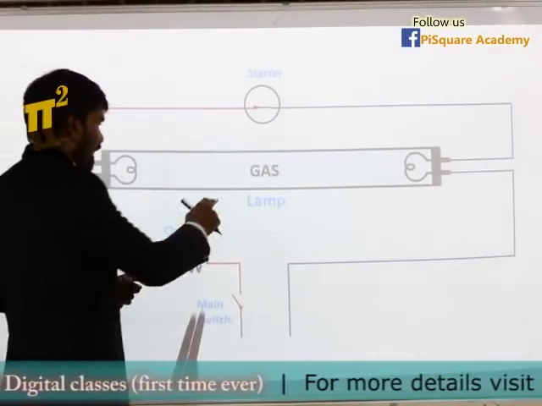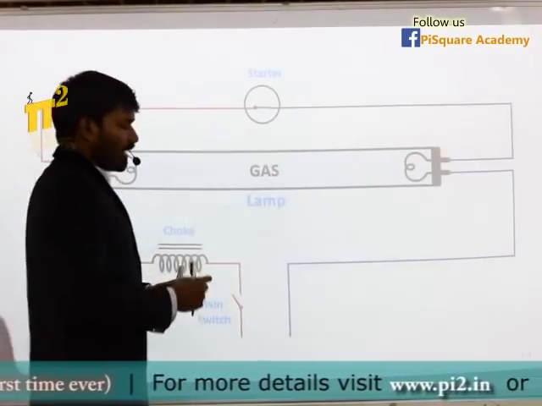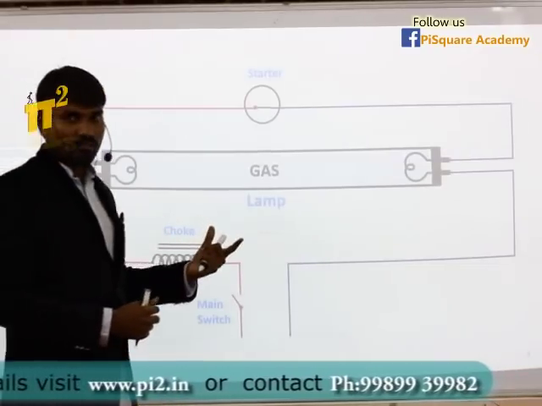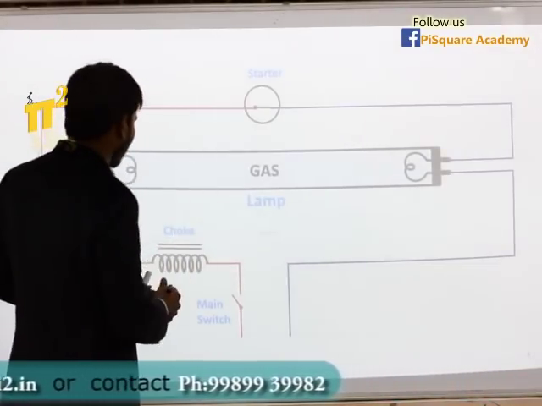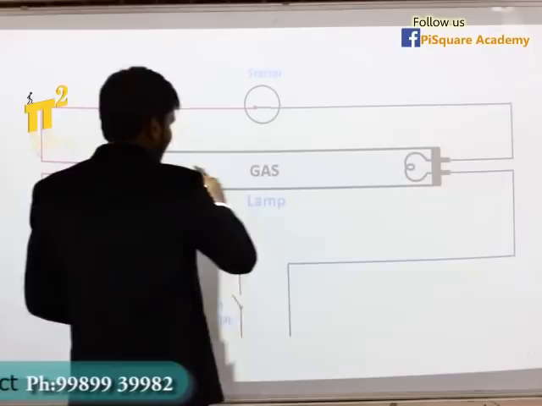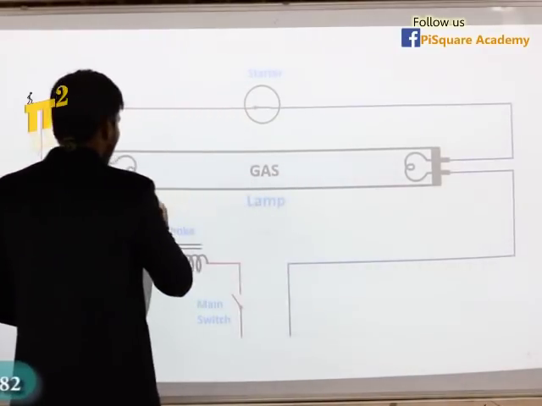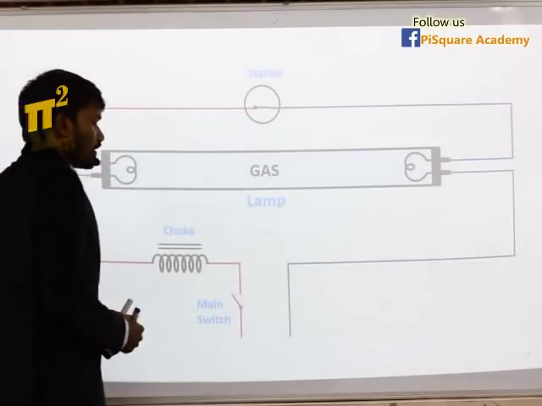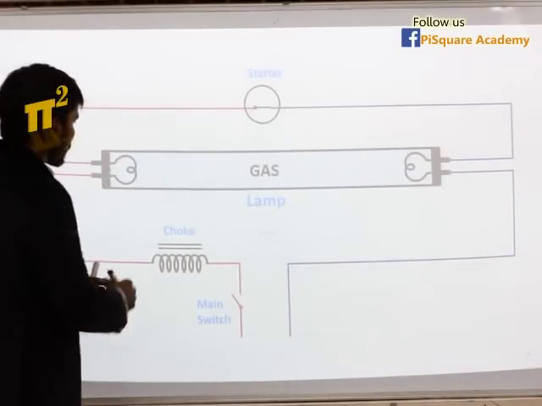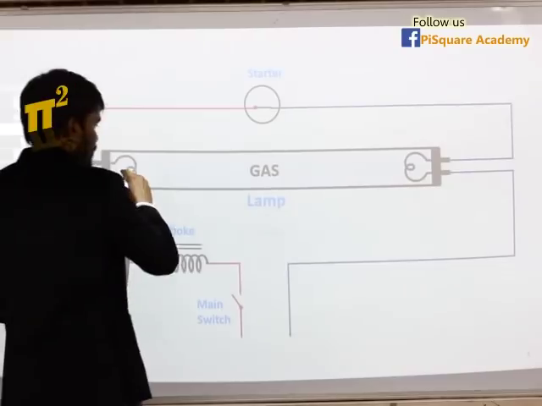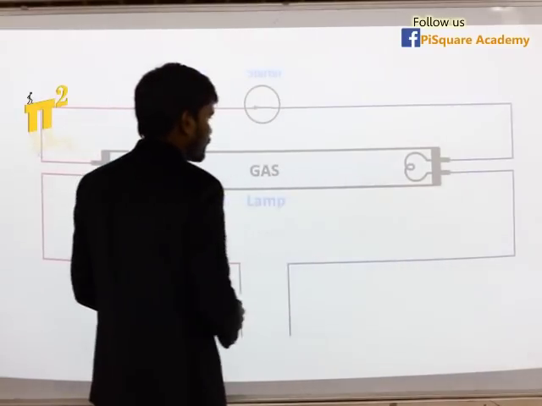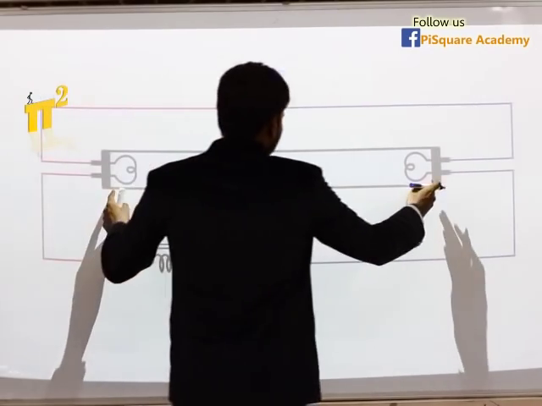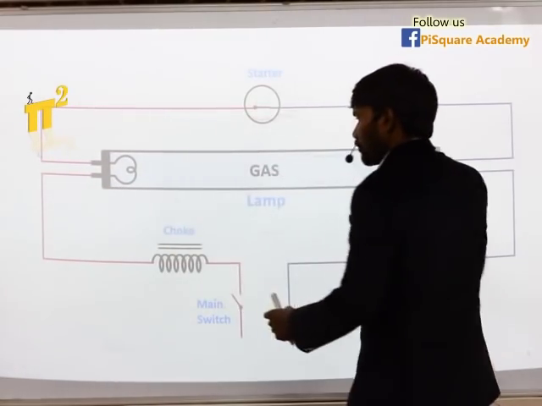It is filled with gas, some inert gas like argon, neon, and some mercury, but there is no electrical connection. But still, when the bulb glows, current flows through this path. So the point is, though there is no electrical connection, how is current flowing? That's number one.